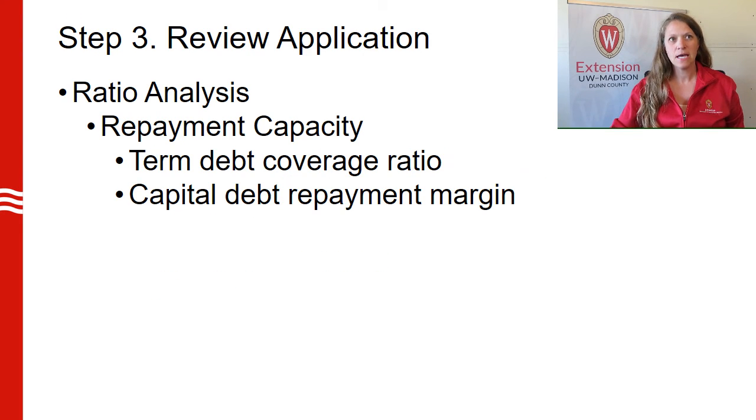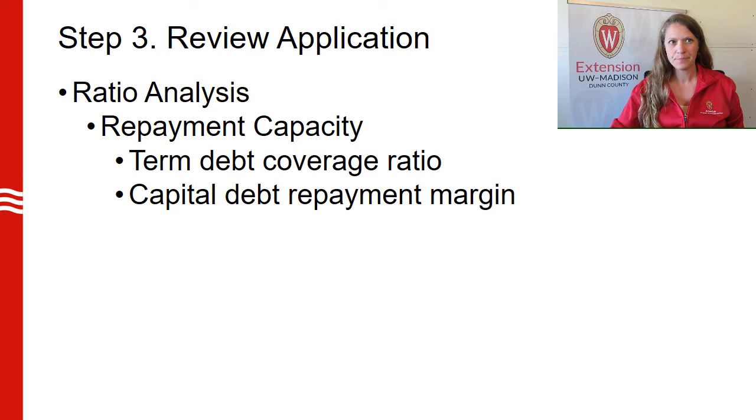Repayment capacity measures relate to the cash generated by the business relative to the debt obligations. Term debt coverage ratio assesses the ability of the firm to service all debt payments. A ratio of 1 indicates payments could be met, but with little cash to spare. A ratio greater than 1 indicates to the lender that payment could be made and there is room for additional loan payments.